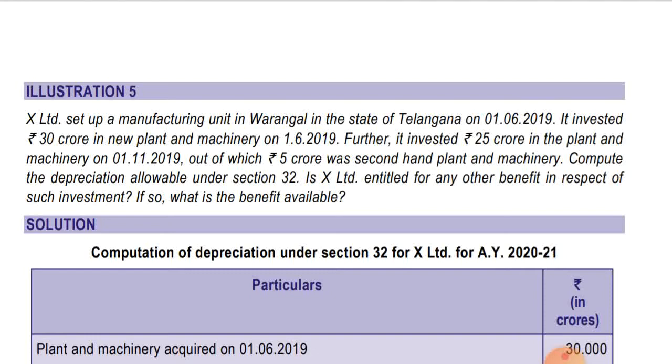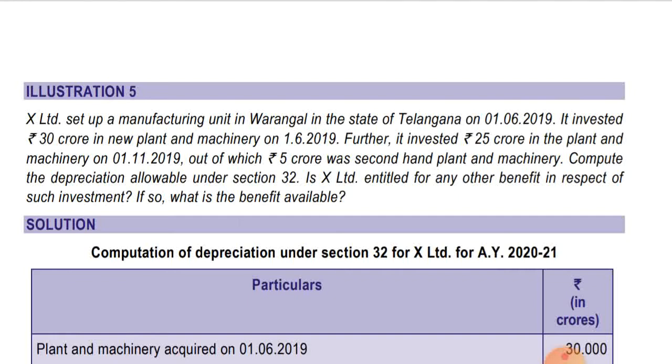Okay, and in this case, additional depreciation will be not 20%, it will be 35%, as it is set up in the state of Telangana. Full rate depreciation, normal depreciation will be 15%, and additional depreciation will be 35% as it is in the state of Telangana. Okay, further, it invested rupees 25 crores in the plant and machinery on 1st November 2019, out of which 5 crores was second hand plant and machinery.